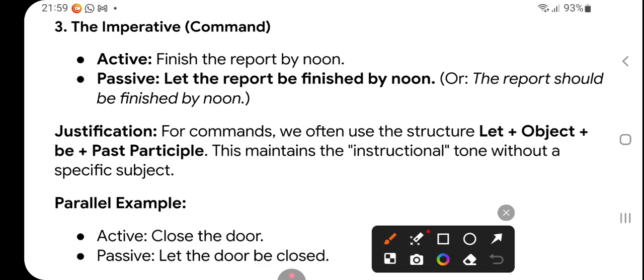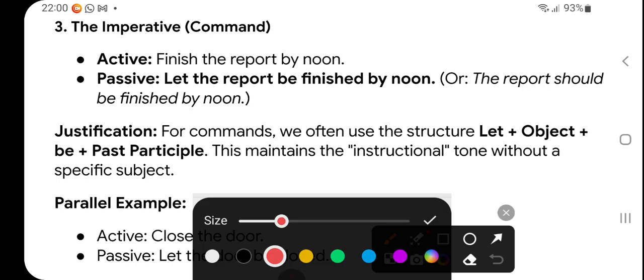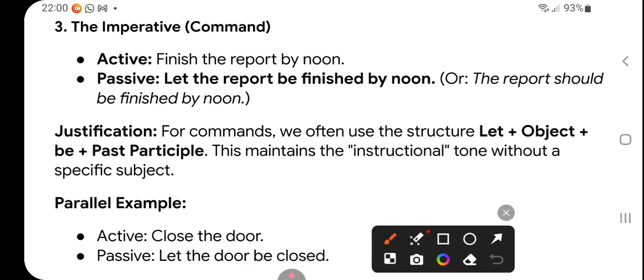Finish the report by noon, because this is a conversation, right? So "finish the report" means one person is talking: you finish the report. So "you" is understood. So in this sentence we use "let the report", because you know that this "let" is used for imperative sentences which start directly from the main verb, right?